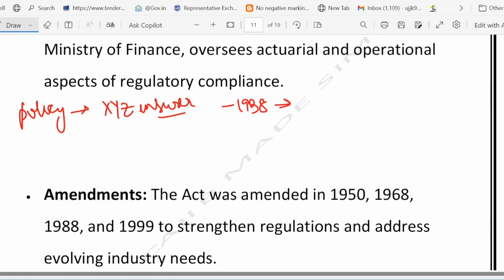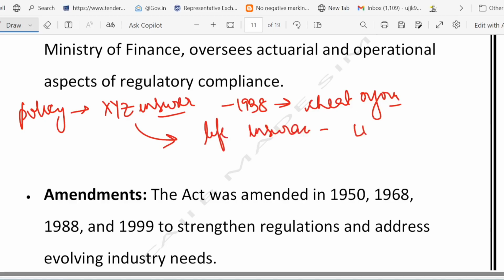Because I told you, this 1938 Act is like the constitution of insurance. It protects you from shady policy. Then, if you have taken a life insurance policy, the LIC Act sets the benchmark. The LIC Act was formed in which year? 1956. They will set the benchmark, right?